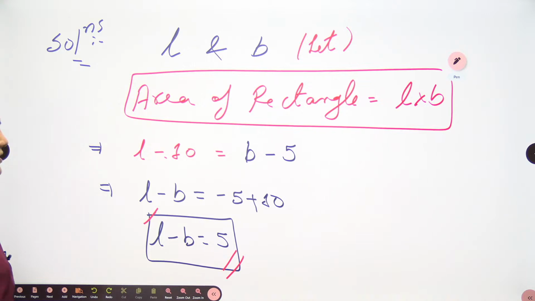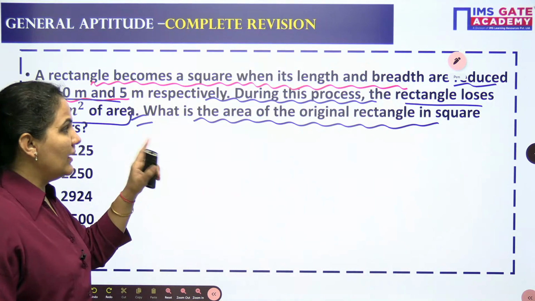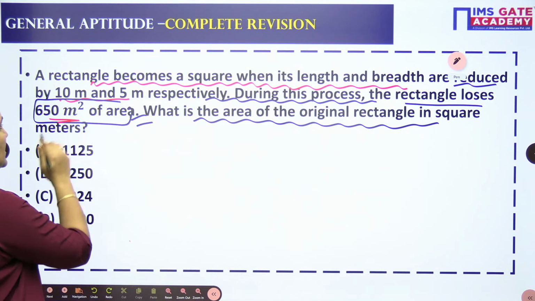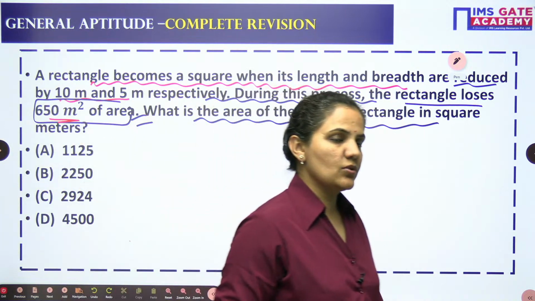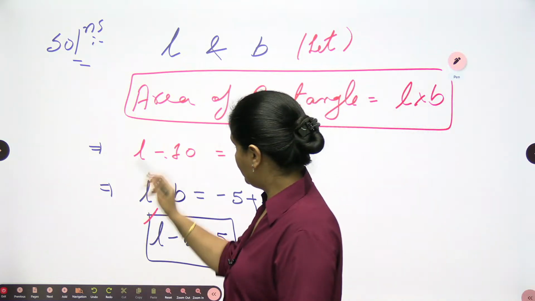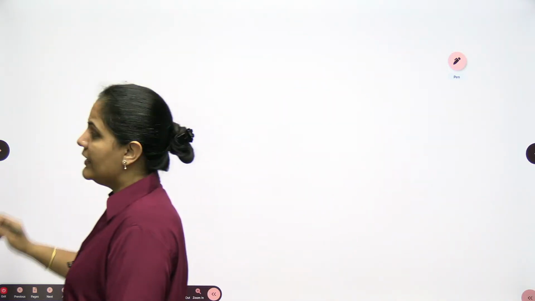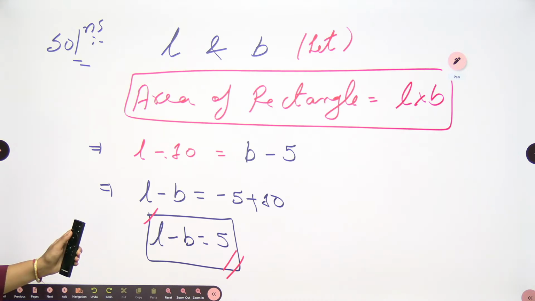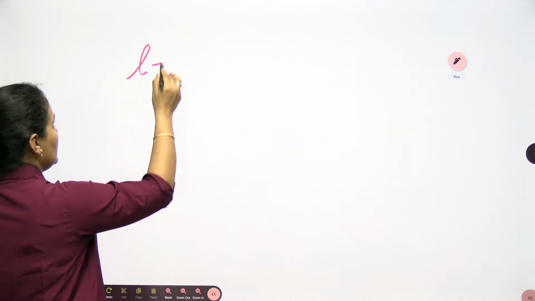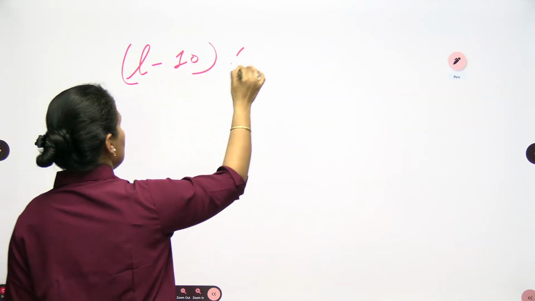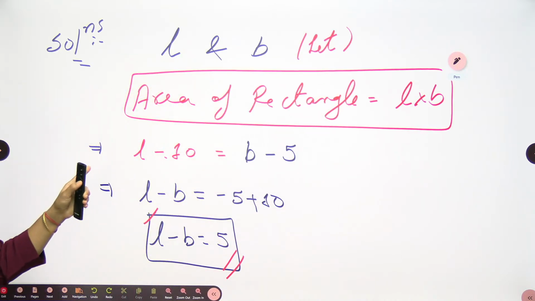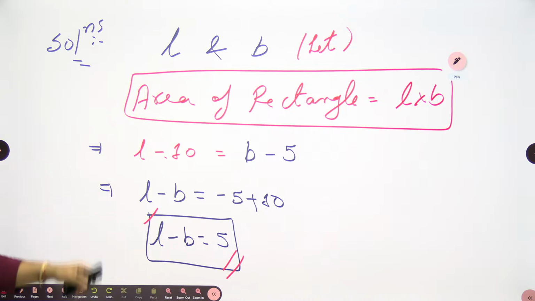Okay, this is the first condition. Now in the second condition, your rectangle loses 650 square meter of the area. So what can you write here? If you want the area of the figure, the area will be L into B, where the new sides are L minus 10 and B minus 5.